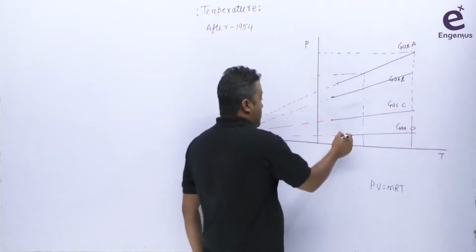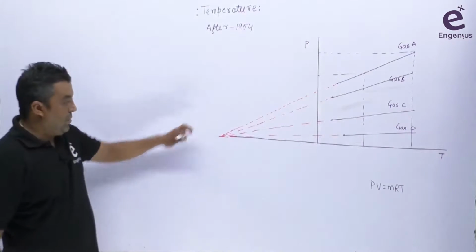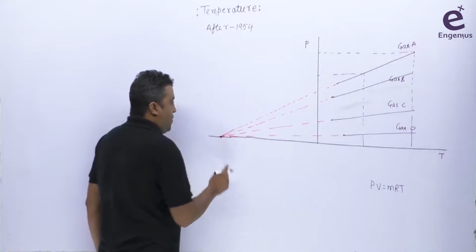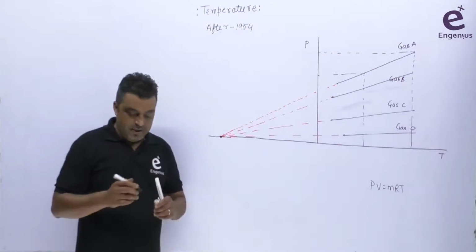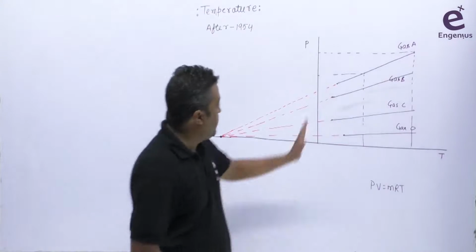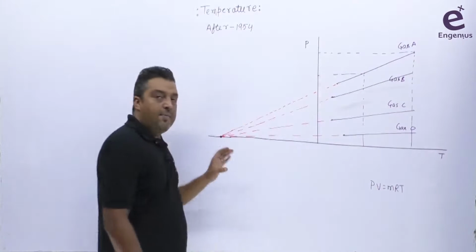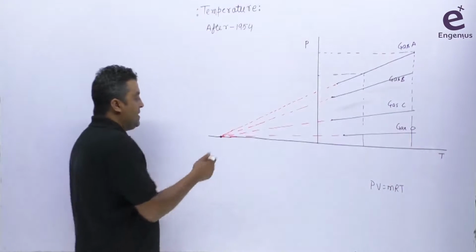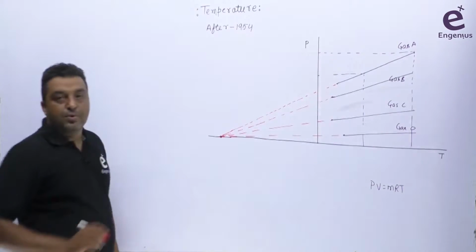If we extend these lines backward, all the lines are going to meet at a particular point here. We are doing this mathematically, not experimentally, because we can't do this in an experiment, as after this point we can't use this law. But mathematically we can. So when we draw these lines backward, all the lines intersect at a point here, and at this point the pressure becomes 0.